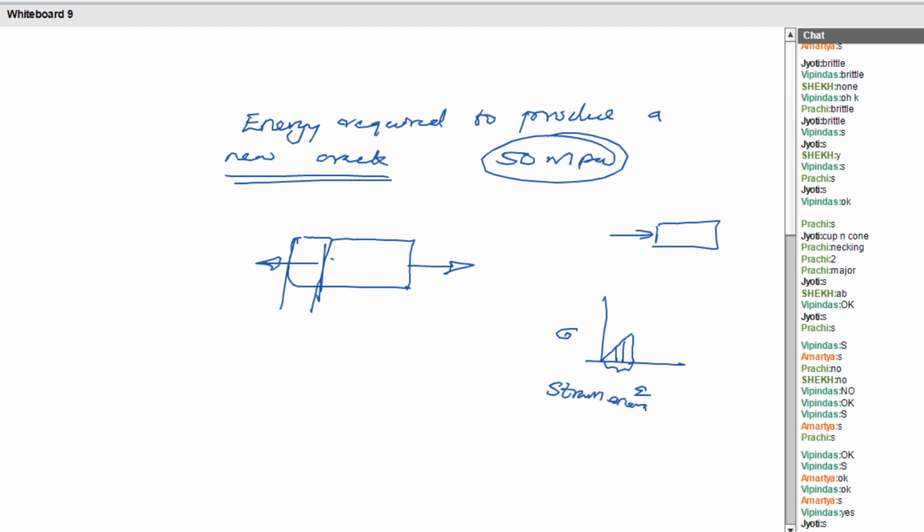Strain energy. Okay. For example, when somebody beats you, what will be in your mind? You will have a revenge energy against that person, isn't it? Like this, when I give a load, a strain energy, which is our revenge energy, is developing here.